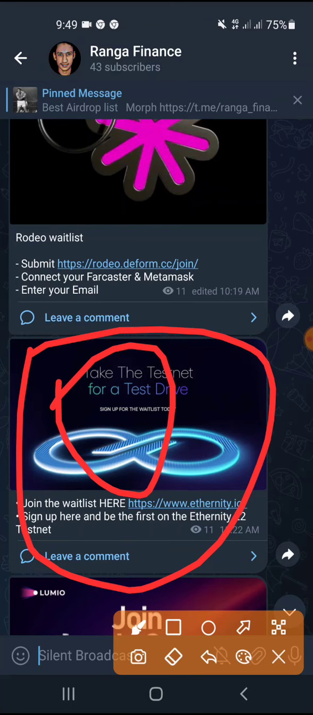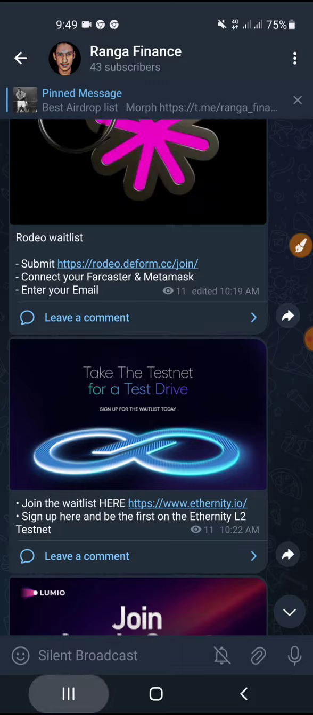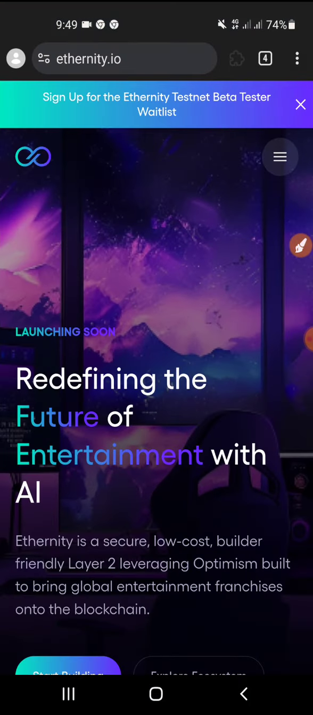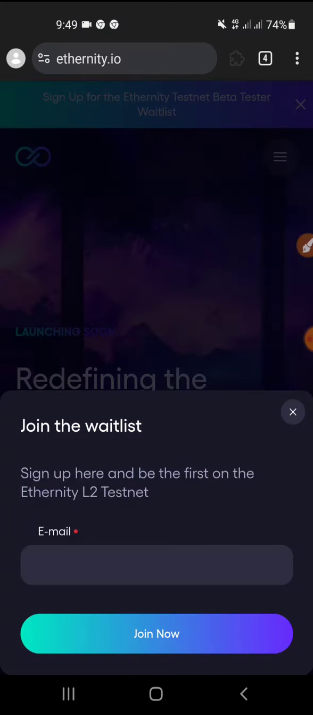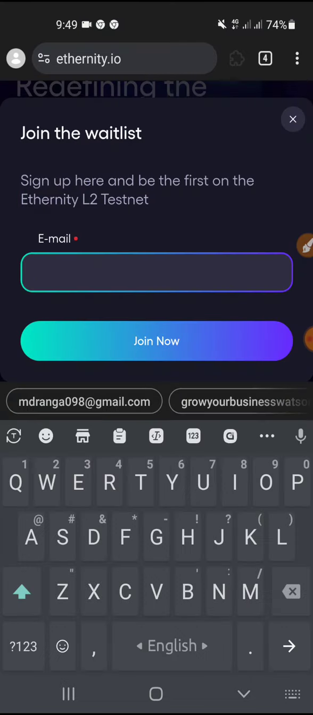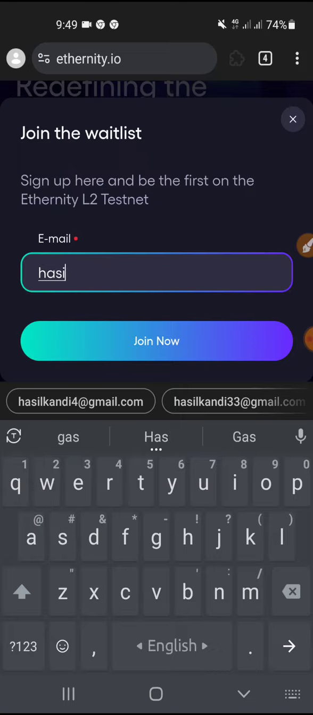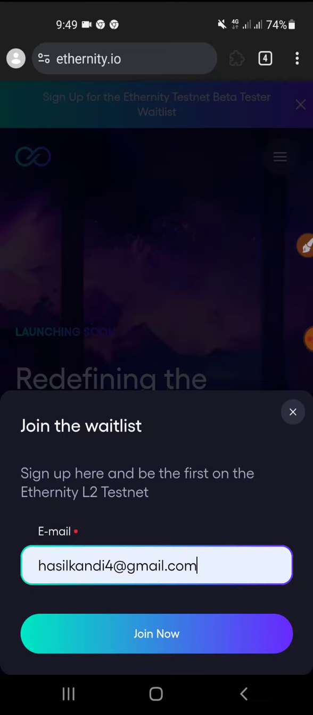So what we need to do is click on that link, and it will bring you inside here. It says to sign up for the Eternity testnet beta tester. So just click on this button here. I'm clicking on it. You just need to put your email here, so I'm putting in my own email, and click on Join Now.